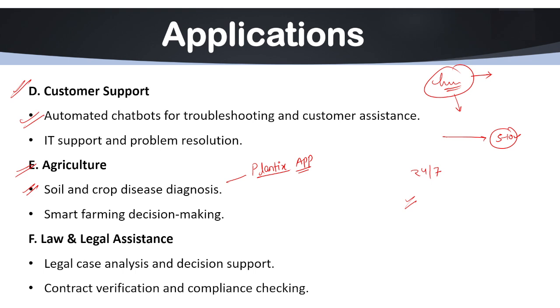Next application area is law and legal assistance. So many benefits of using AI expert systems under this field is it reduces time spent on legal research and case reviews. It can also minimize human errors in contract analysis. It also helps lawyers focus on critical legal strategies rather than routine tasks. So, these are some applications where we are using expert systems widely these days.